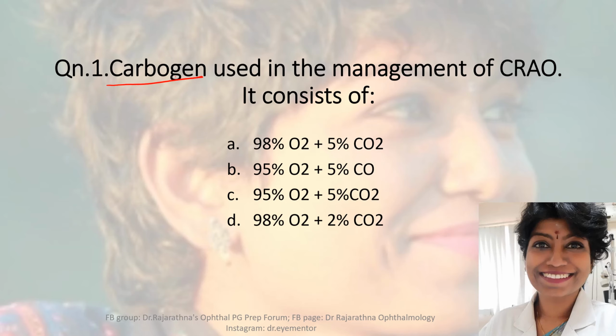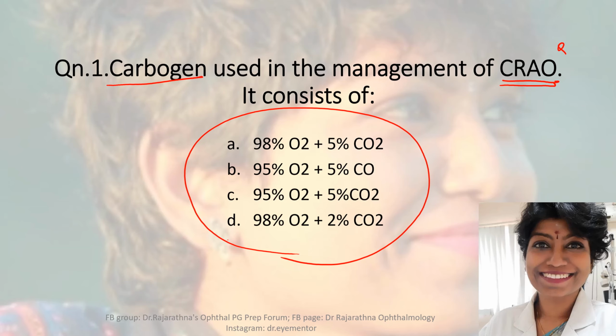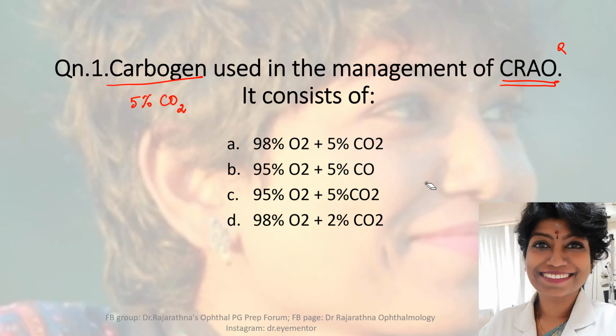Carbogen is used in the management of CRAO, as you all know. So that itself could be an MCQ question. It consists of a mind-boggling variation of options with different permutations and combinations. If you know the basic idea that Carbogen is 5% carbon dioxide, it's going to make life a little easier. For instance, the moment you look at the second portion and you realize there is 2% which is not fitting in, automatically you can rule it out.